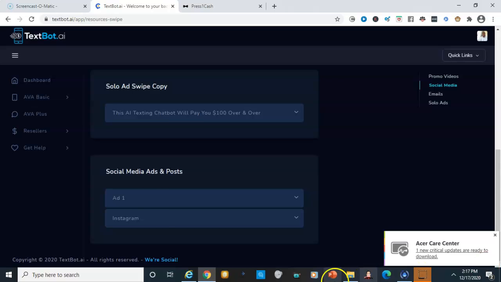Okay. With Textbot AI, as I said, the pricing is going to change after this year, after 2020. It is going to be $150. Okay, so the $100 will be passed up when you join. The $100 you'll be paying to your sponsor, and then the $50 will be for the reseller license. So when you pay $100, you're getting the product. You're not going to be able to resell the product until you pay the extra $50 after this year.